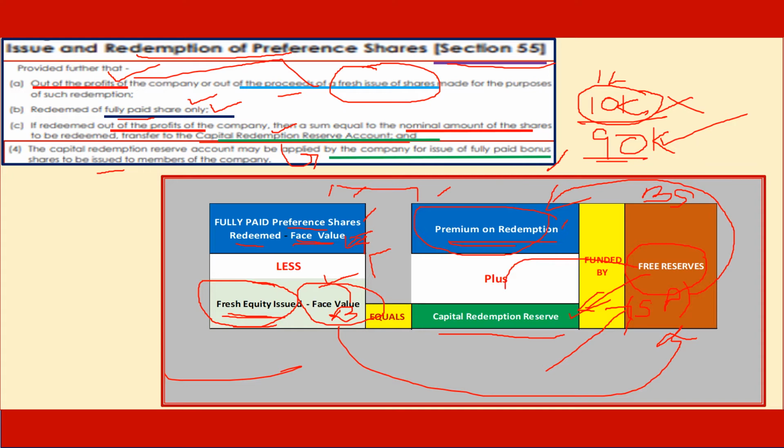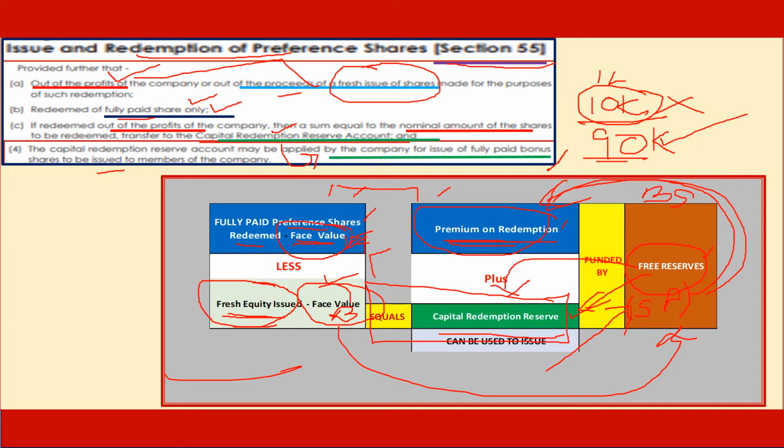Transfer that free reserve into capital redemption reserve, and to the extent of premium, find out if there is a share premium account, and make use of it for the sake of payment of redemption. If there is no share premium, use the other free reserves for that purpose. Any amount which is used for the premium on redemption need not be transferred to capital redemption reserve. And remember one thing, capital redemption reserve always talks of the face value of shares, and it doesn't deal with the premium. Premium is dealt with separately.